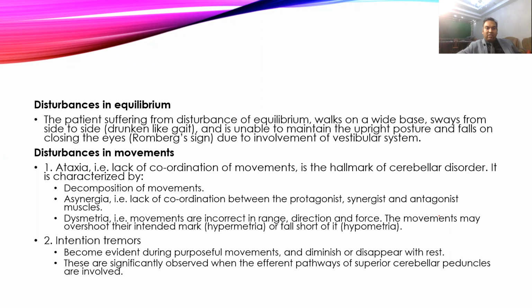Then equilibrium will be disturbed, so the patient will not be able to stand properly or walk properly. They usually walk with a wide base, swaying side by side, like someone under the influence of alcohol. So it is also called a drunken gait. He will not be able to maintain the upright position, and specifically when eyes are closed, he will fall. This is usually because the cerebellum is not involved, and if the vestibular system is involved, then he is definitely going to fall. This sign is called Romberg sign.